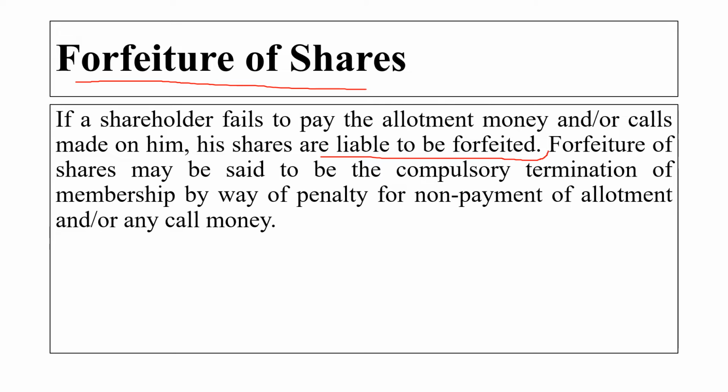Here the company will charge a penalty for non-payment of the allotment and call money. And this has the effect on the shareholder that all his rights will be taken from him, and his name will be removed from the register of members and the amount already paid by him will be forfeited.